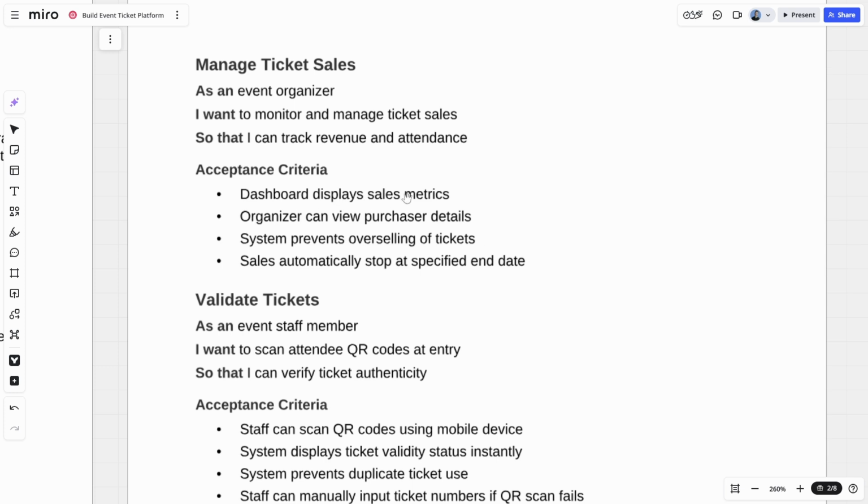Here it says displays sales metrics. So everything an event organizer would really want to know. It doesn't specify how we're going to display these metrics, but we can explore that when we get to that point. So that's managing the ticket sales.